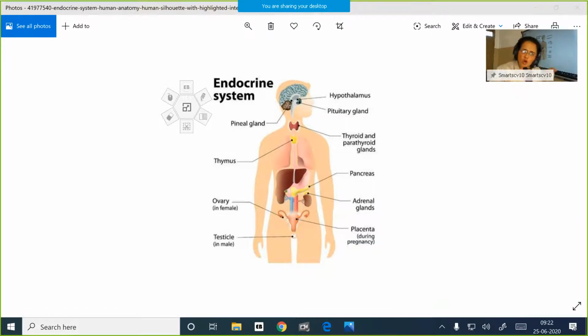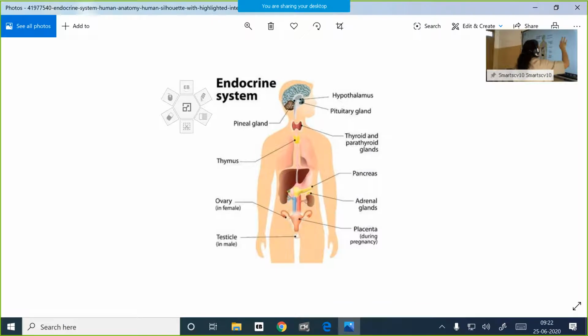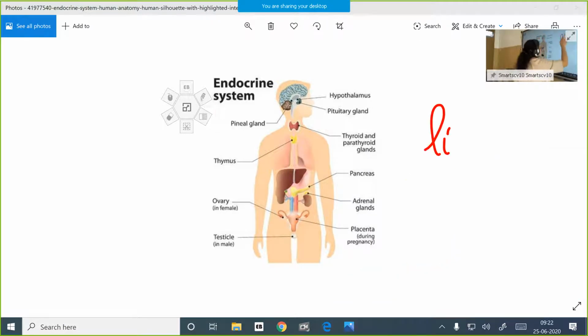You know, excess glucose is stored in the form of glycogen in the liver and muscles. So this adrenaline hormone makes the liver convert the glycogen to glucose and release it into the blood. So what happens, children, when it is released into the bloodstream? The adrenaline makes the liver convert the stored glycogen to glucose, and that glucose will be released into the blood. And a high glucose level in the blood is very important for producing energy by respiration.